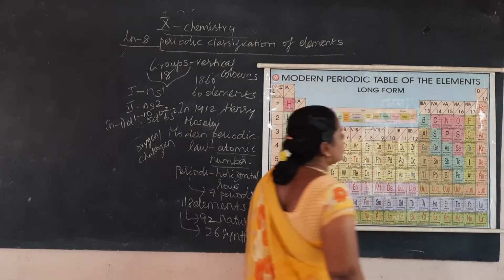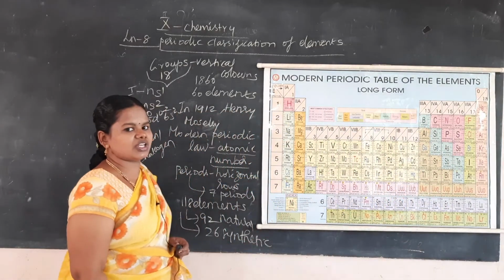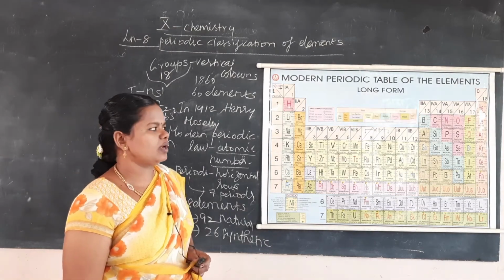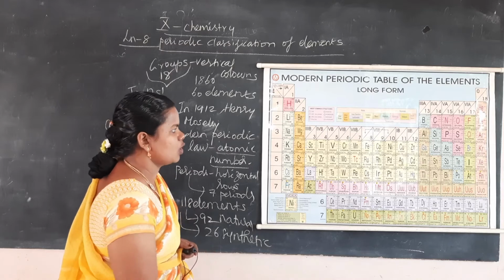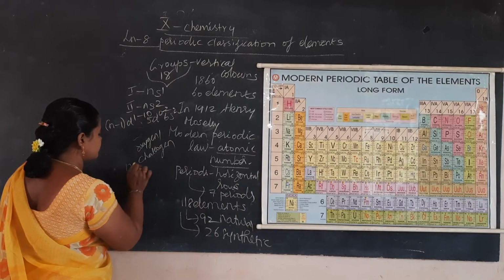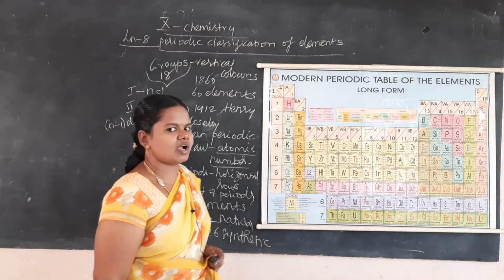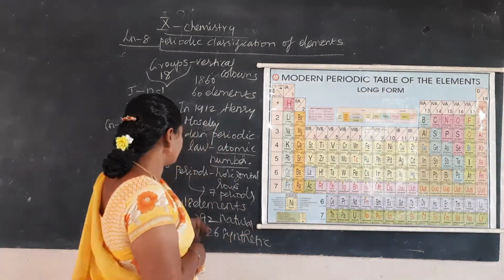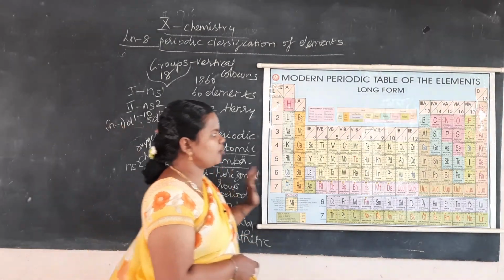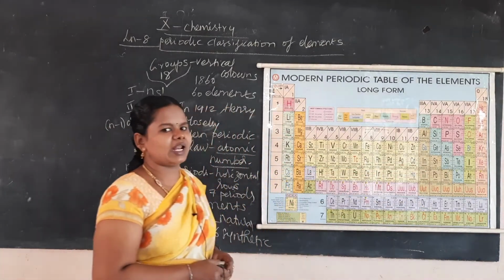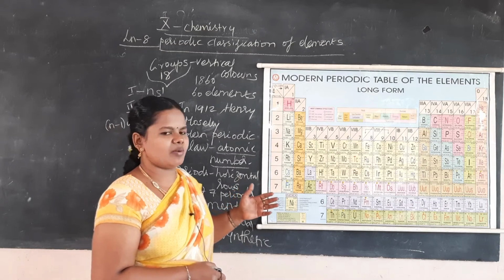The 17th group is halogen, or salt producers, because it produces many salts. The general electronic configuration is ns2 np1 to 6. It is not in your book, but you can write it: ns2 np1 to 6 is the general electronic configuration of p block elements or representative elements.